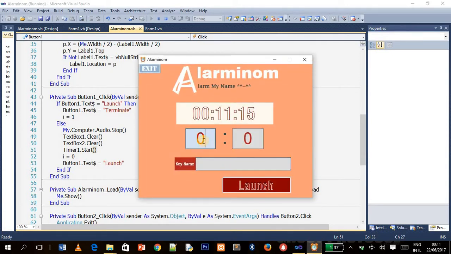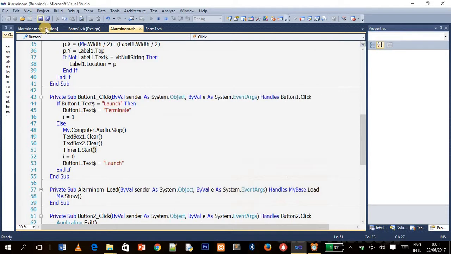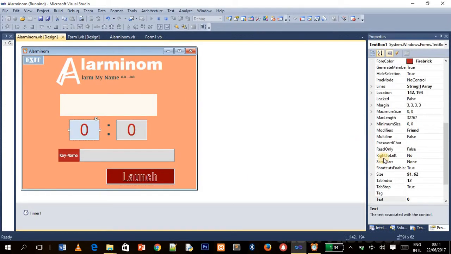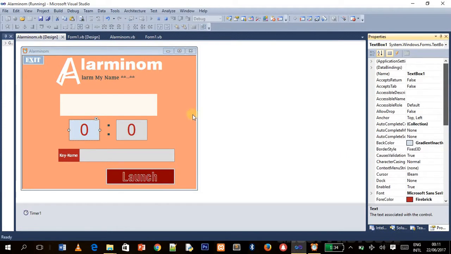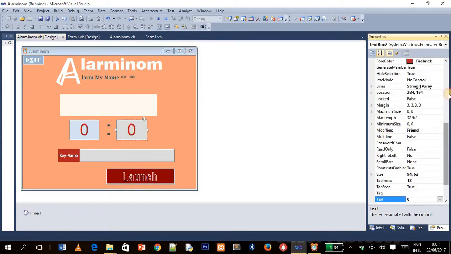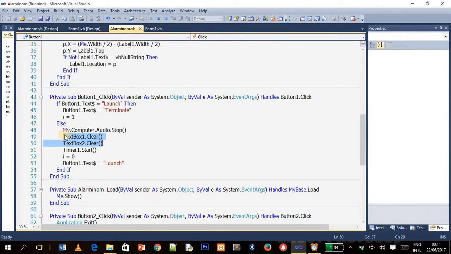If I enter something like 0 now and I enter any name here, if I click launch, it will launch, but if I click terminate, remember that these two places get wiped. So first of all, it will stop the beep sound. The next thing, it will clear the two text boxes, text box 1, as I showed you earlier, and text box 2. That is what this code does here, and then it starts the time again from where it stopped, to continue the time.